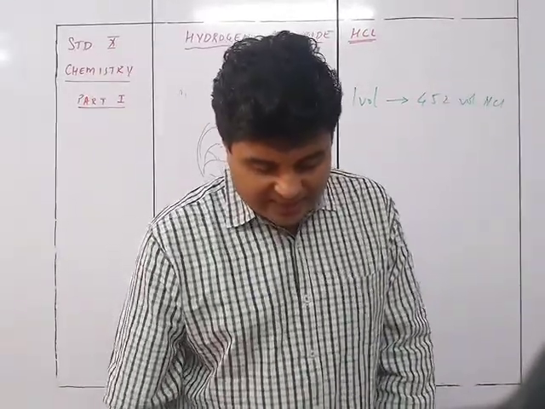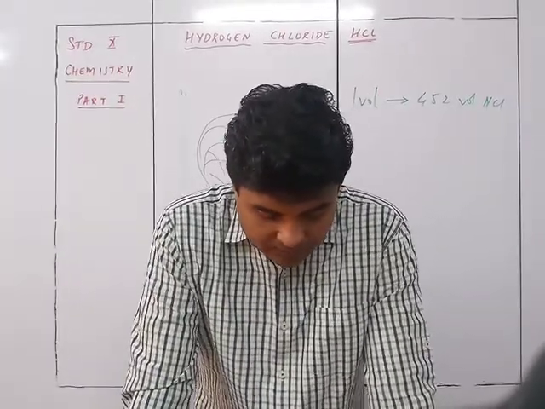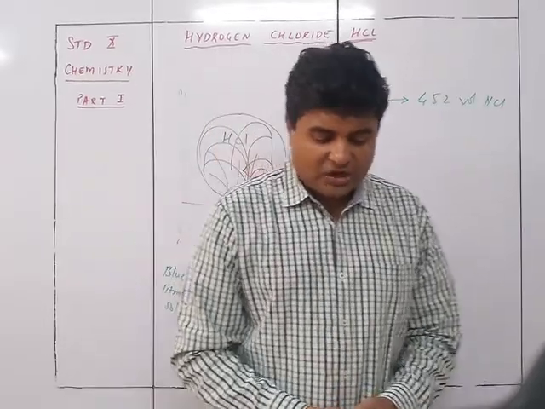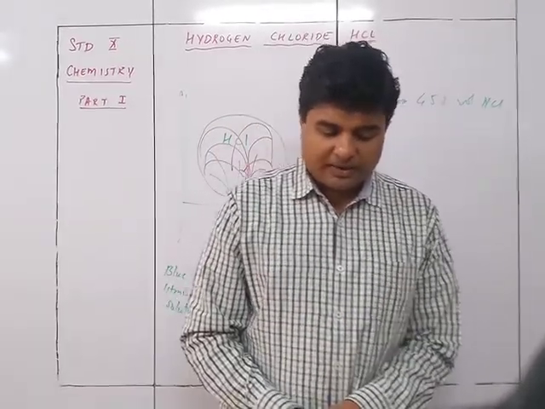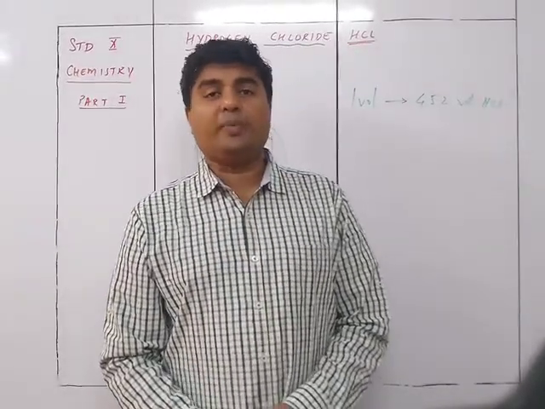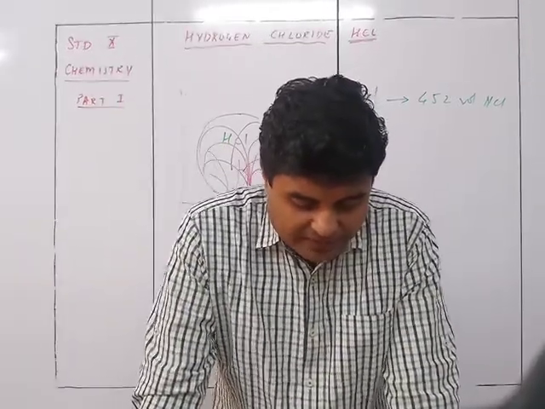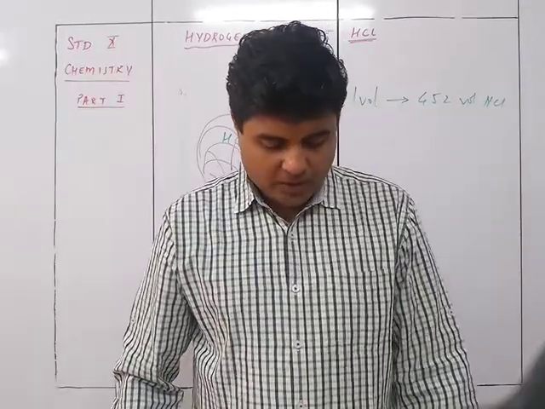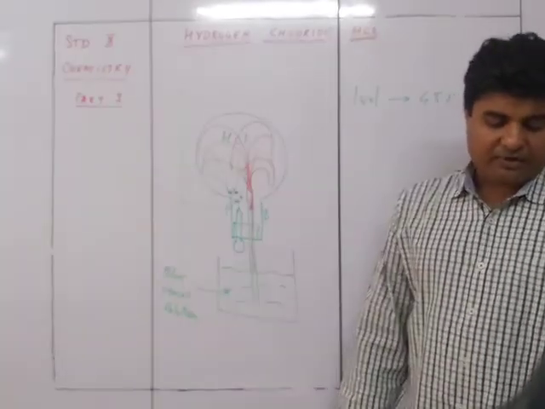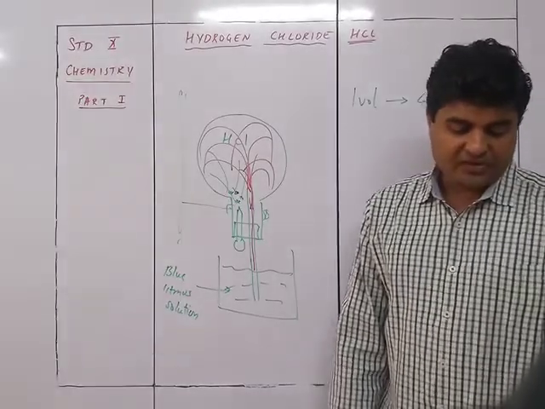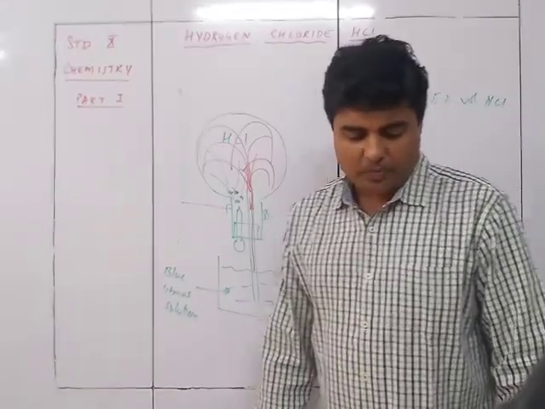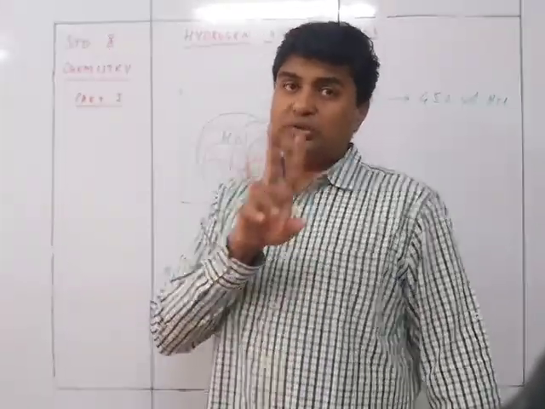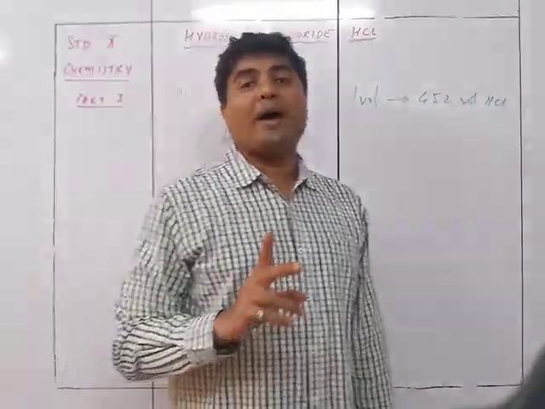So this is what they are saying: the observation is that the HCl gas present in the flask dissolves in water due to its high solubility, creating a partial vacuum in the flask. The outside pressure being higher pushes the litmus solution up in the jet tube, which emerges out at the end of the tube as a red fountain. Inference: HCl gas is highly soluble in water and acidic in nature. So these are the two things we prove by the fountain experiment.